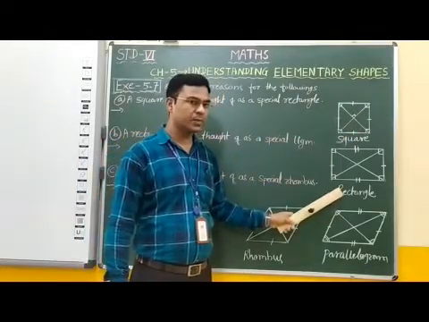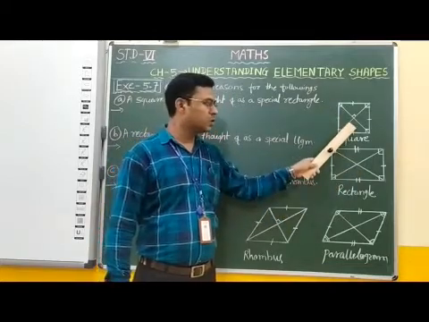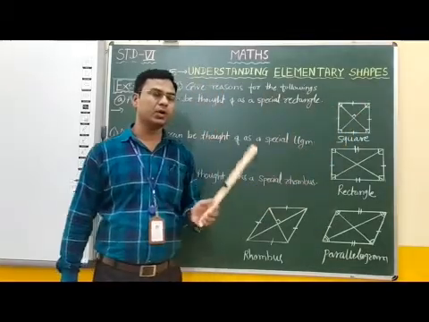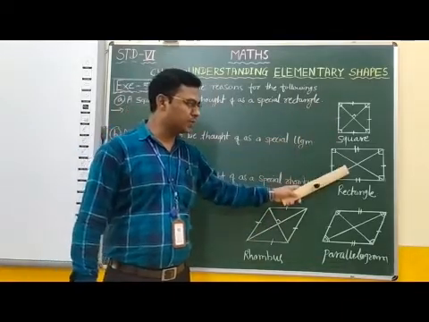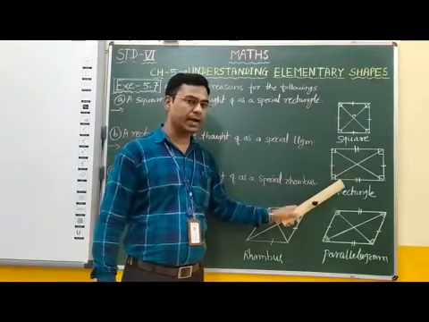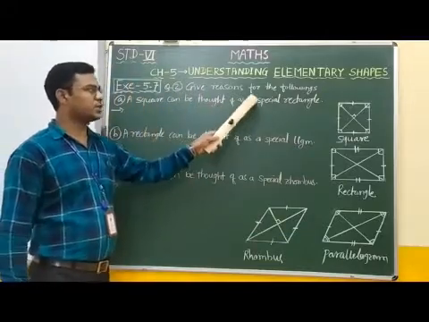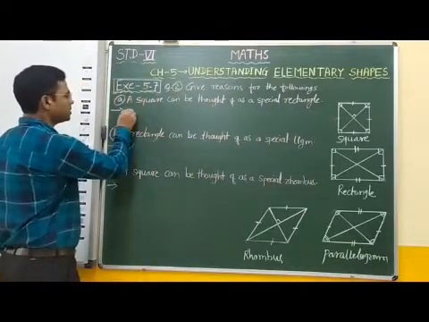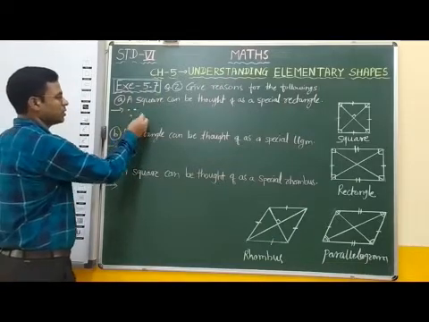In a rectangle, diagonals bisect each other. In a square, diagonals also bisect each other. Therefore, we observe that a square shows all the properties of a rectangle. I repeat, a square shows all the properties of a rectangle. Therefore, we can say that a square can be thought of as a special rectangle. Therefore, the reason for this statement is because, this is the symbol of because,